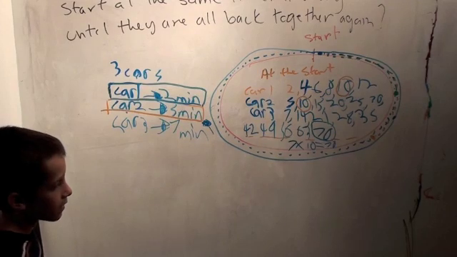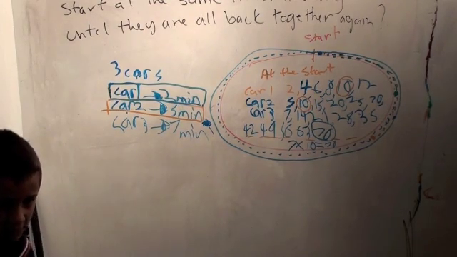How long is 70 minutes, by the way? Well, 60 minutes is an hour, so it's 1 hour and 10 minutes.